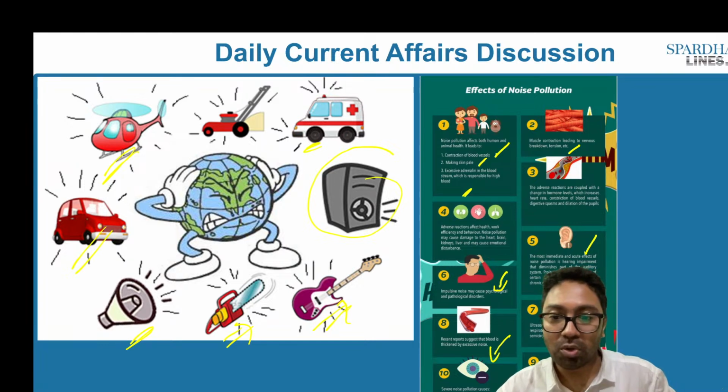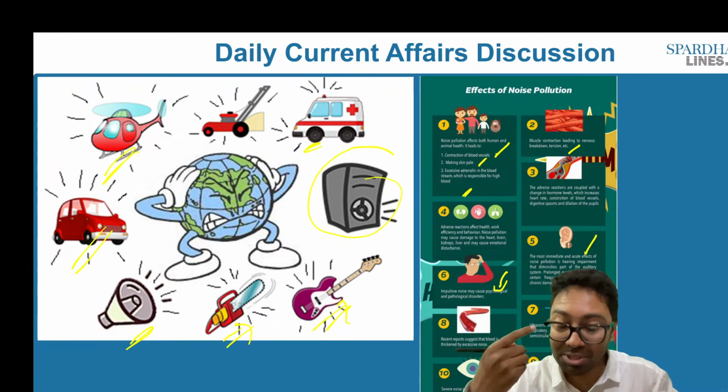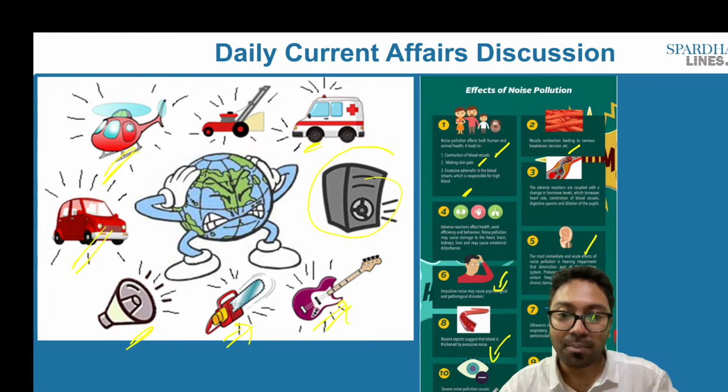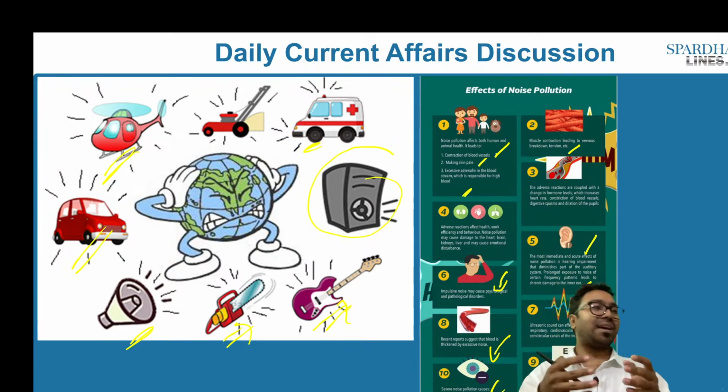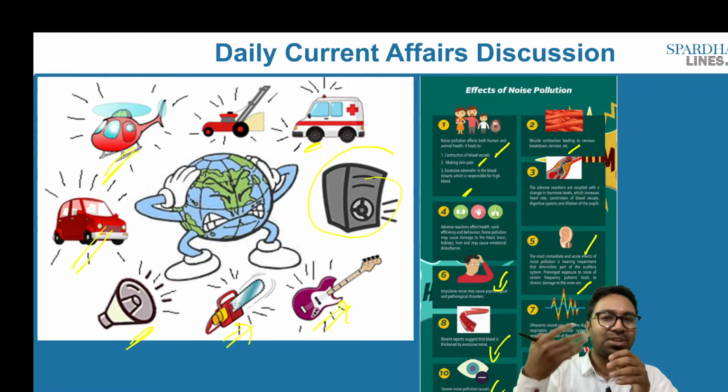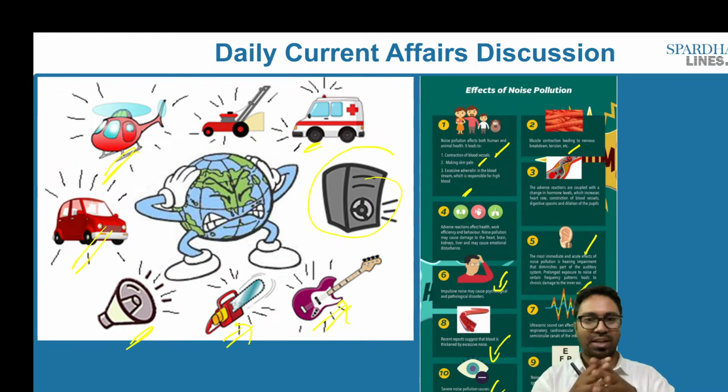Noise pollution can also affect the optical system, that is the vision. Severe noise pollution can cause pupillary dilation, impairment of night vision and decrease in the rate of color perception. These are the effects of noise pollution. This could lead to stress, hypertension, jarring effect, increase of blood pressure, and so on.